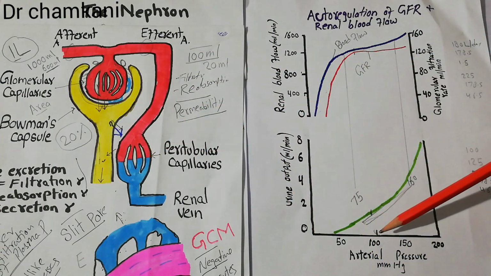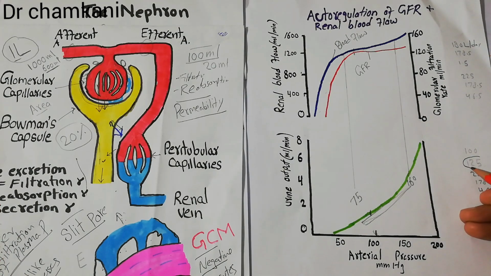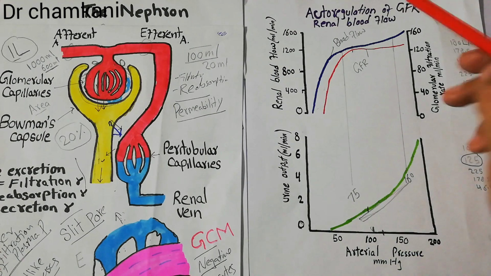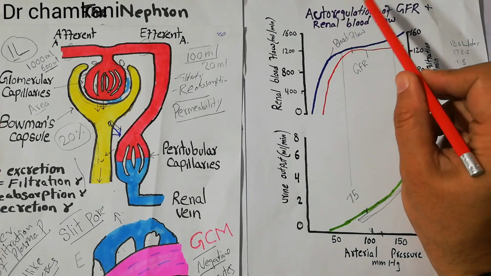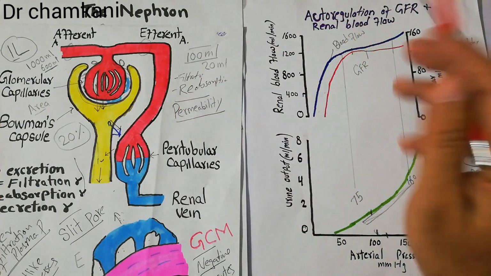is at the arterial pressure of 100 mm of mercury. When the arterial pressure is 100 mm of mercury, normally these are the values. But what will happen if the arterial pressure increases? If the arterial pressure increases by 25% and it becomes 125 mm of mercury, somewhere here. Now, if there is no autoregulation, and the GFR, the filtration rate, and the blood flow rate is not kept